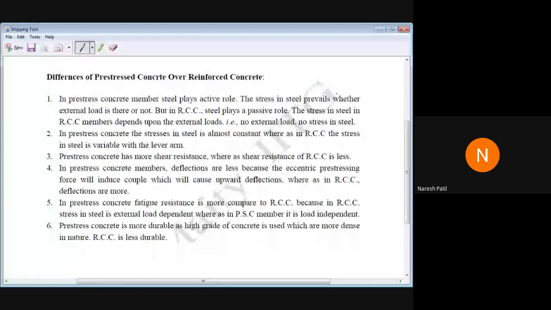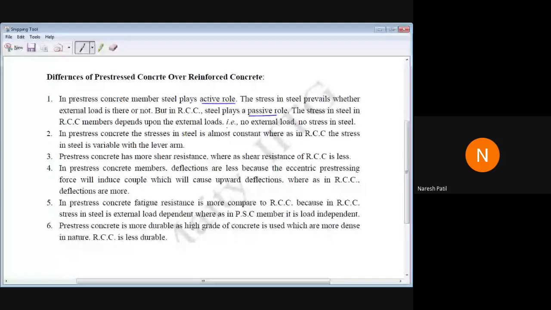Okay. So now, the difference of pre-stressed concrete over reinforced concrete. In a pre-stressed concrete member, steel plays an active role, because the tendons are stretched. Then the stress in steel prevails whether external load is there or not. But in RCC, steel plays a passive role because the stress in steel in an RCC member depends upon the external load. That is, no external load, no stress.